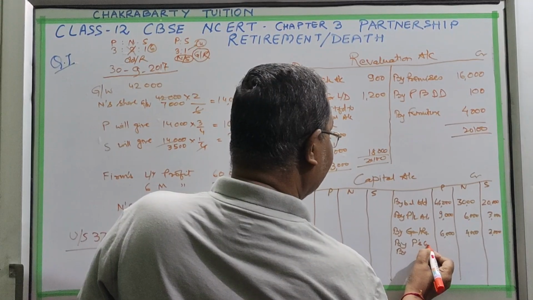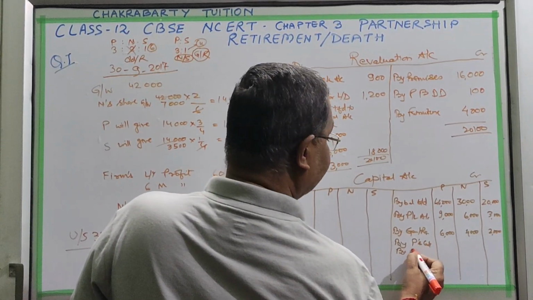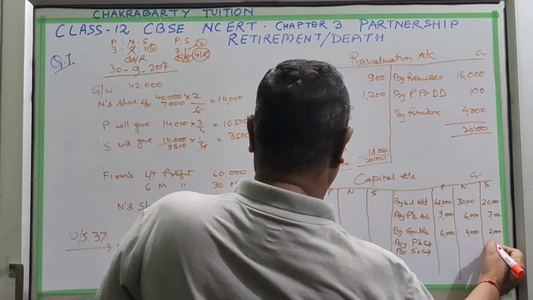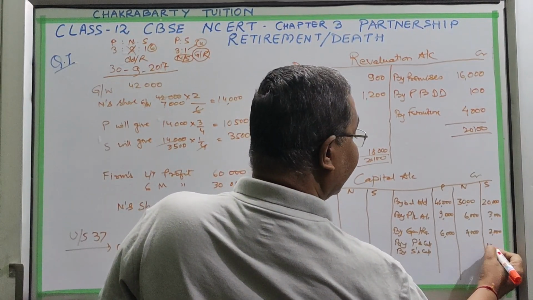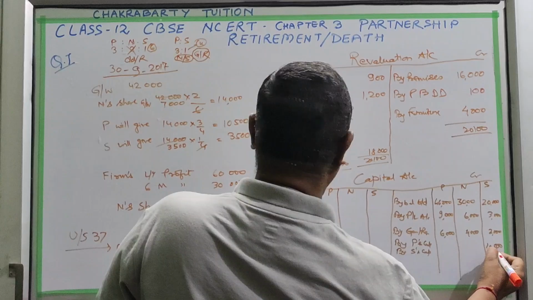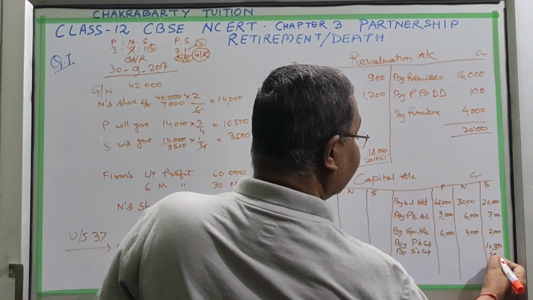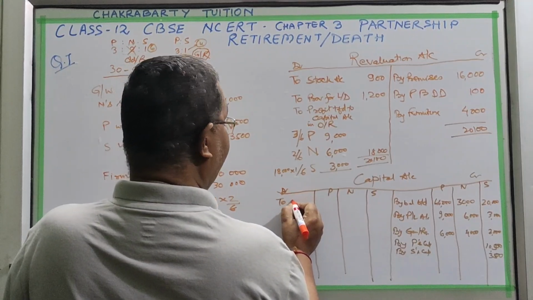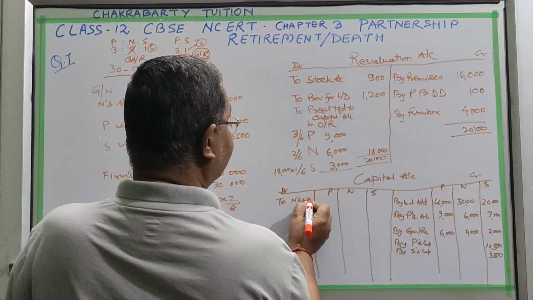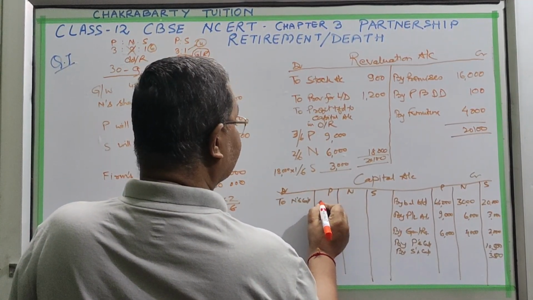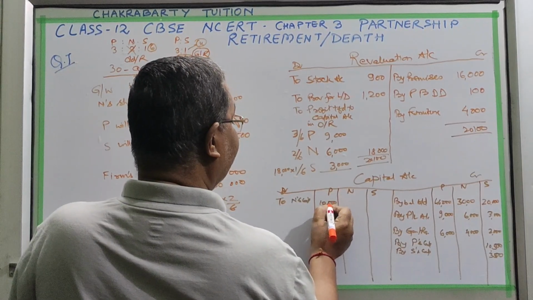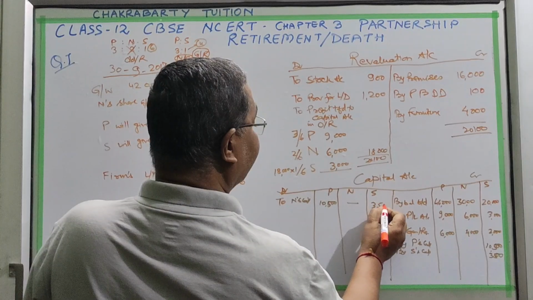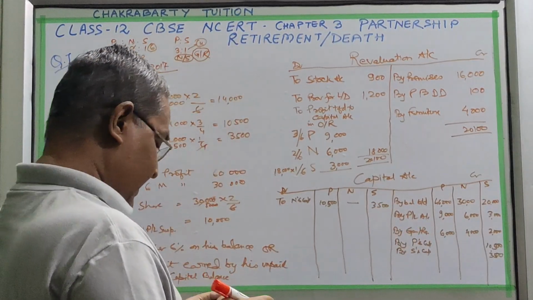By P's capital and by S's capital, Pankaj and Saurabh will give 10,500 and 3,500. They will give this, and here we will recover it to N's capital account. P will give 10,500 and S will give 3,500. This is the goodwill distribution.